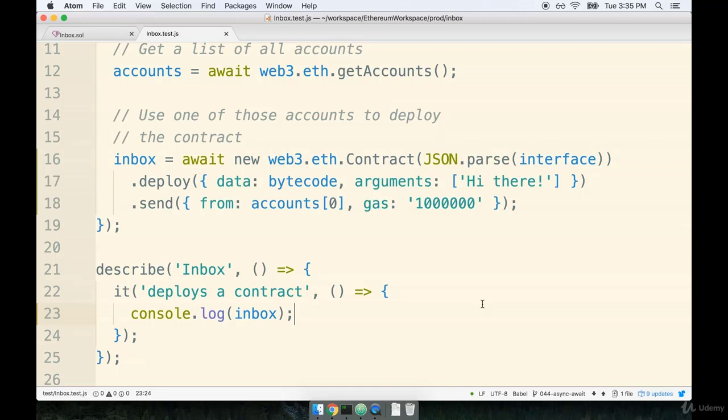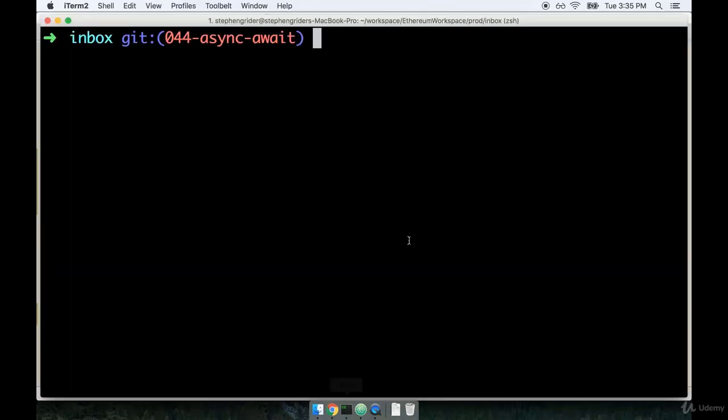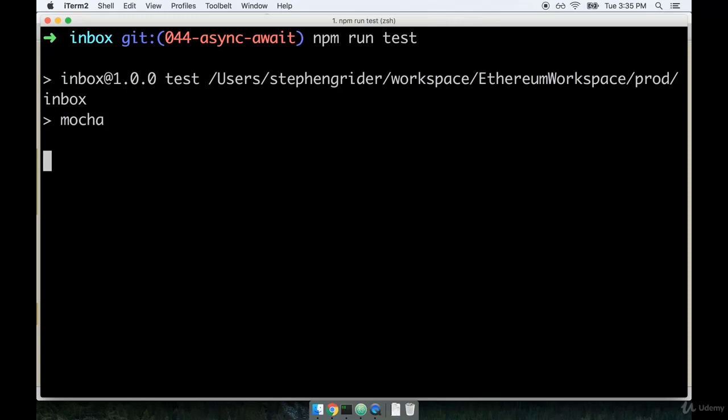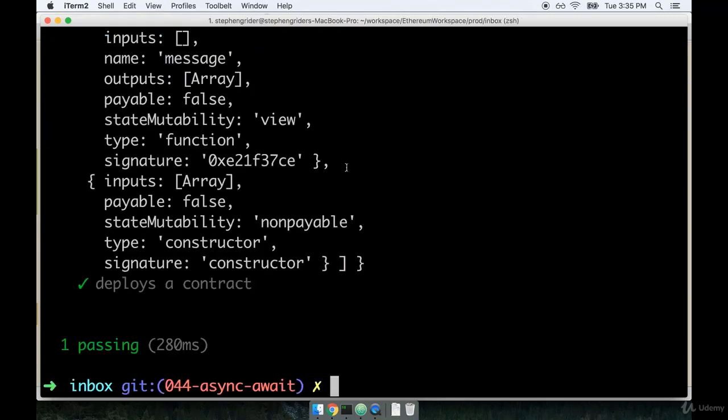Ooh, a lot of code. So we're going to discuss exactly what it all does in just a moment. But first, let's test out our deployment. All right, I'll flip back over to my terminal and I'll run npm run test. You're going to notice that it takes a little bit more time for our test to run now because we have to do that compile process. But hopefully after they run, we should see our deployed contract.